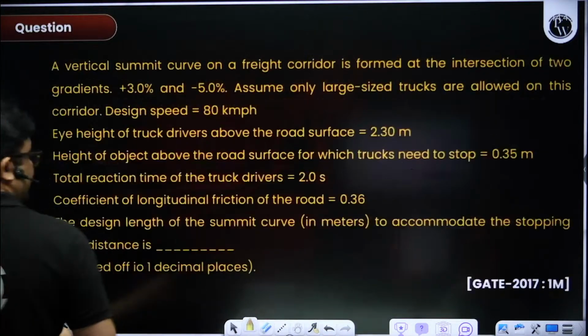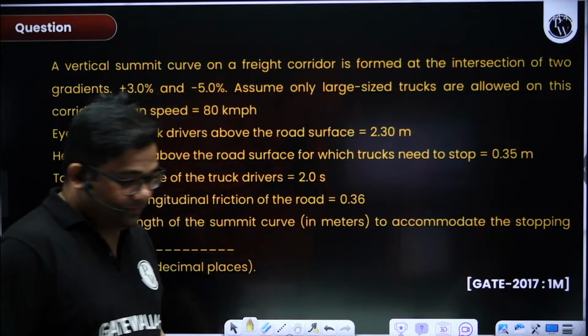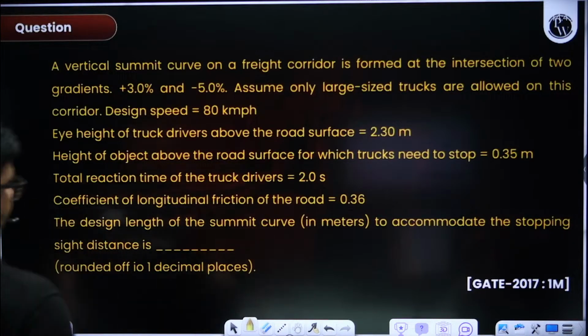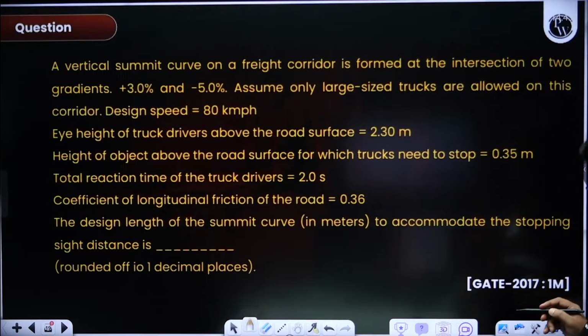Okay. Next question, the big question, 2017. Please read the question and solve this question. Okay. This was not a question of 2017. This is a 2024 question. Yes, they asked it in 2024, not 2017, a misprint. Please solve this question. A long but easy question. Read the question carefully, okay? It was a 2-mark question.